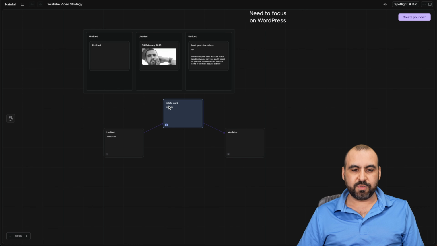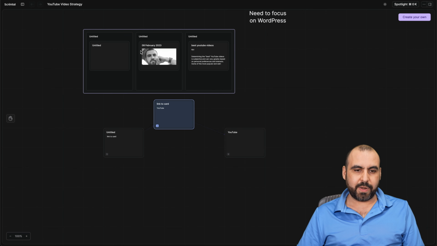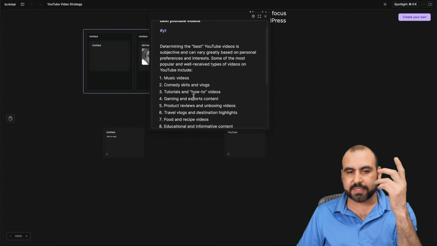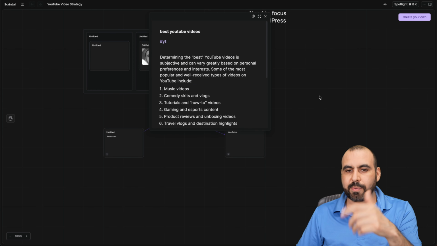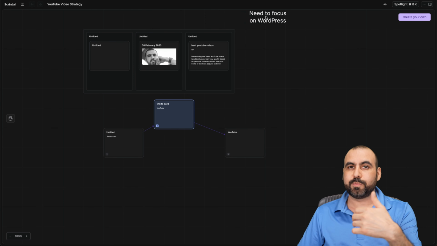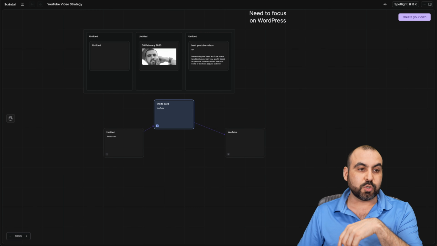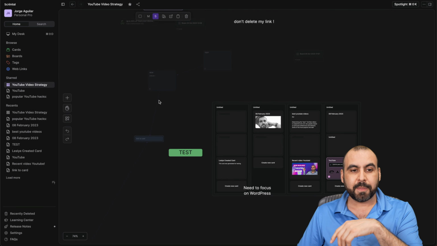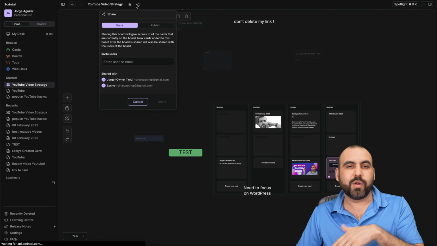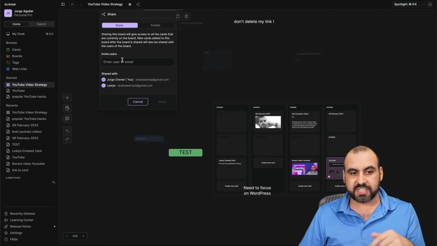And I'm actually able to view the board right here. So I'm able to view the elements. I'll double click on this and I'll view what this has to do about. So I'm able to view this. So it's published and it's public once you share the link. So it's really useful in certain cases, okay? That's in case you just want to share the board and you don't want to collaborate. Like I said, if you want to use it with other team members, use the email to invite users, okay?